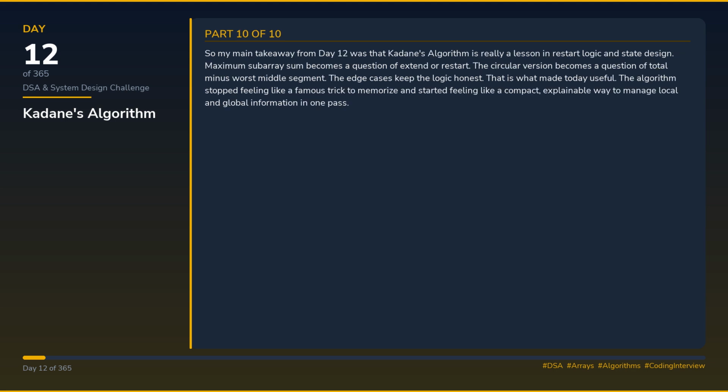So my main takeaway from day 12 was that Kadane's algorithm is really a lesson in restart logic and state design. Maximum subarray sum becomes a question of extend or restart. The circular version becomes a question of total minus worst middle segment. The edge cases keep the logic honest. That is what made today useful. The algorithm stopped feeling like a famous trick to memorize and started feeling like a compact, explainable way to manage local and global information in one pass.